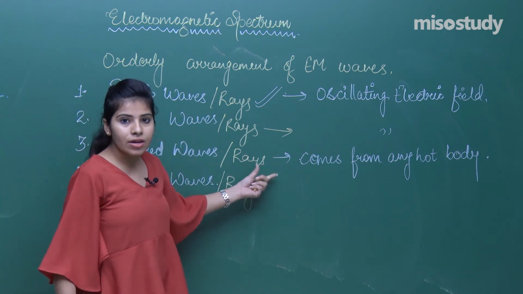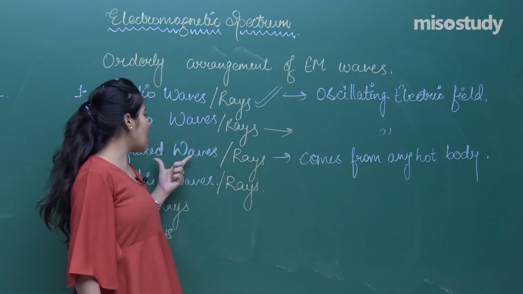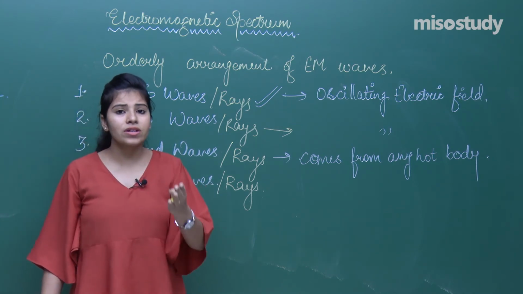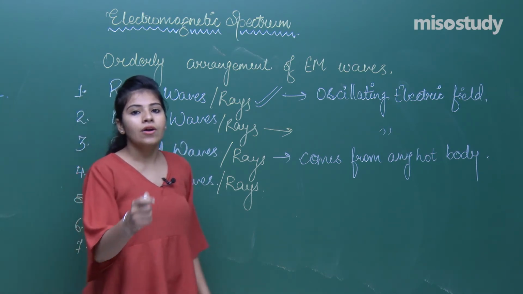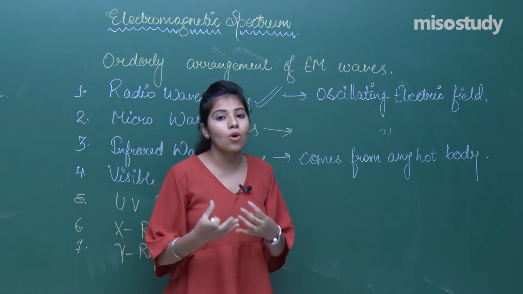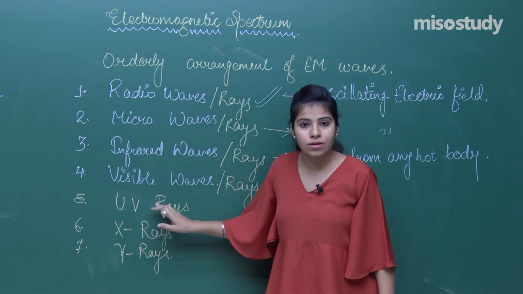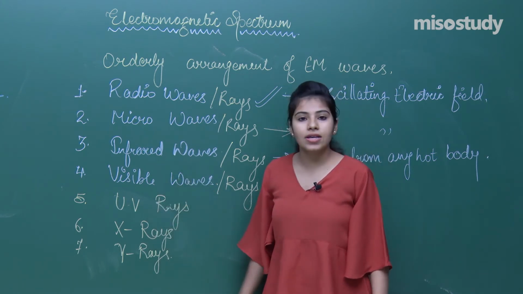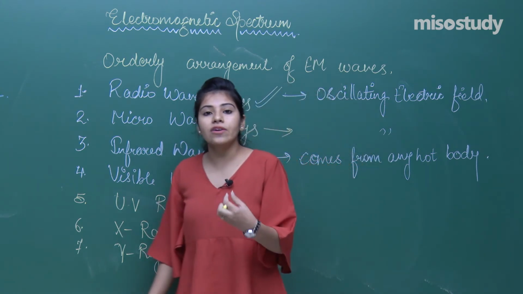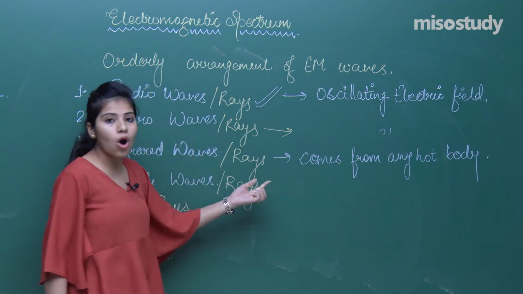So in TV remotes, this IR wave is used. Further, IR waves are used in foggy and smoggy areas to take photographs. Why? Because the wavelength is higher, so it is used to take photographs when there is smog.